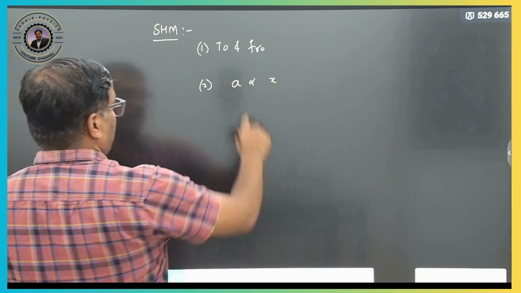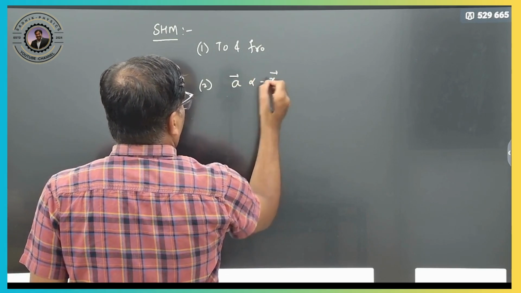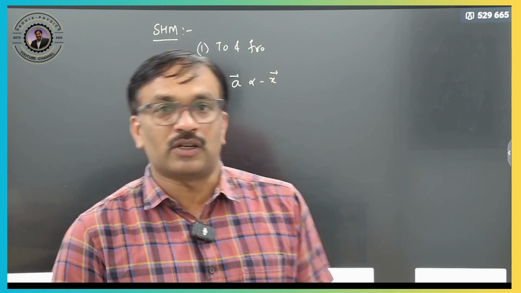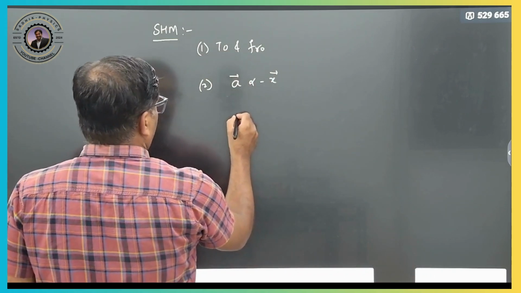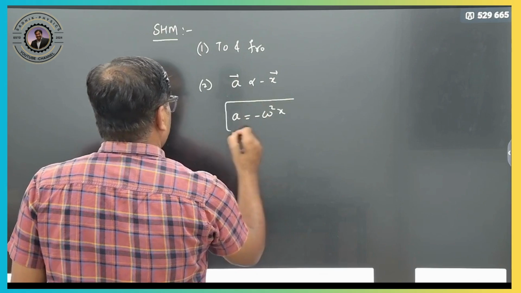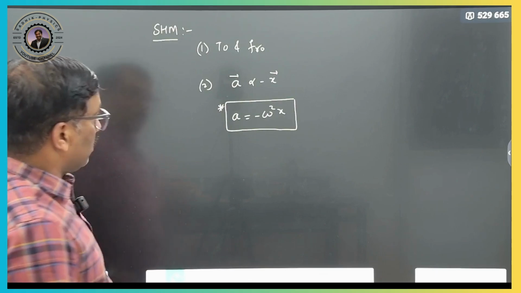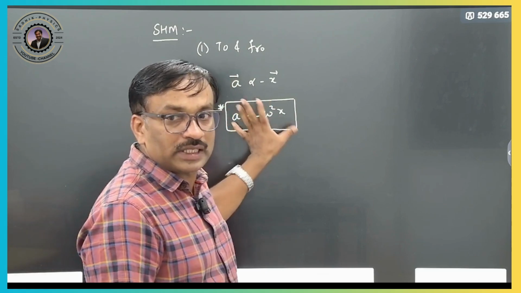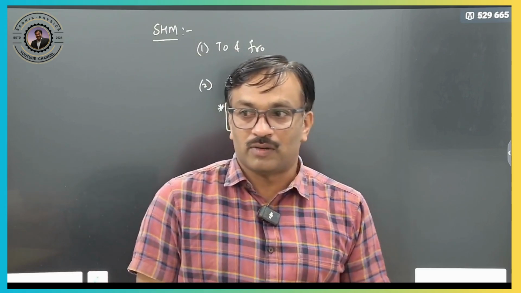If you write it in vector form, the direction of acceleration and displacement should always be opposite. So if I remove the proportionality, I have to place one constant: minus omega square x. Any oscillatory motion which satisfies this condition is said to be simple harmonic motion.